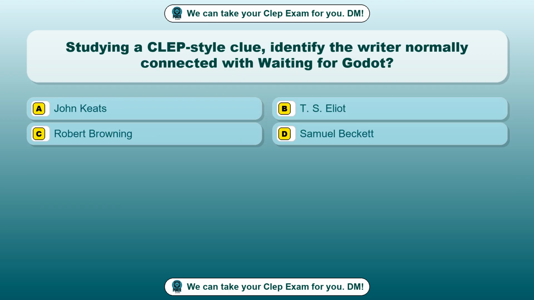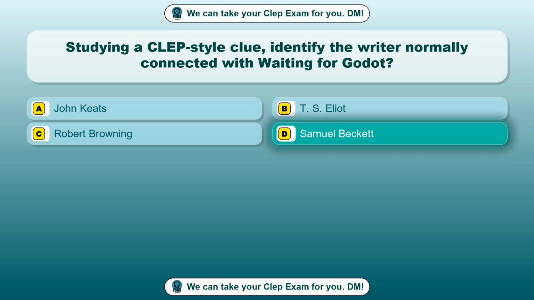Question 54. Studying a CLEP-style clue, identify the writer normally connected with Waiting for Godot. Option A, John Keats. Option B, T.S. Eliot. Option C, Robert Browning. Option D, Samuel Beckett. The correct answer is option D, Samuel Beckett.